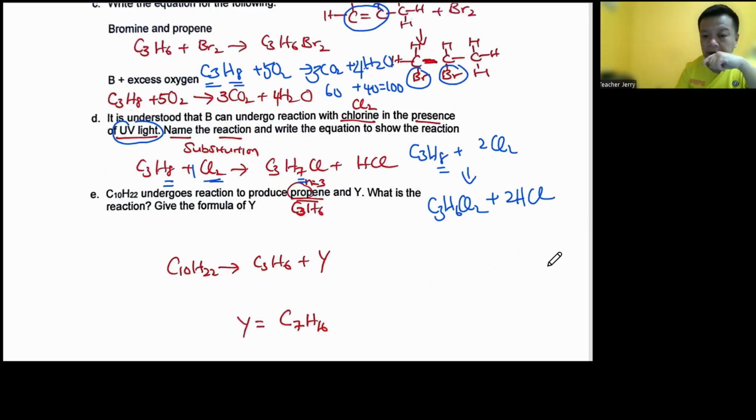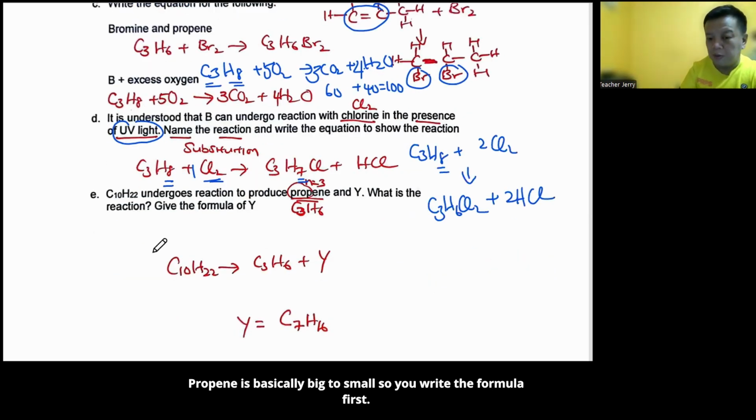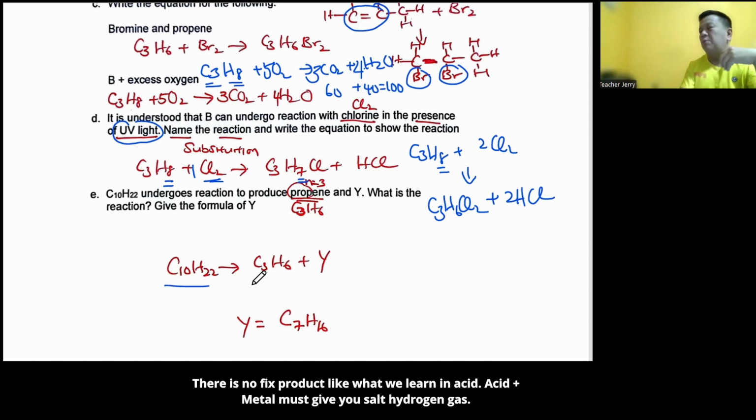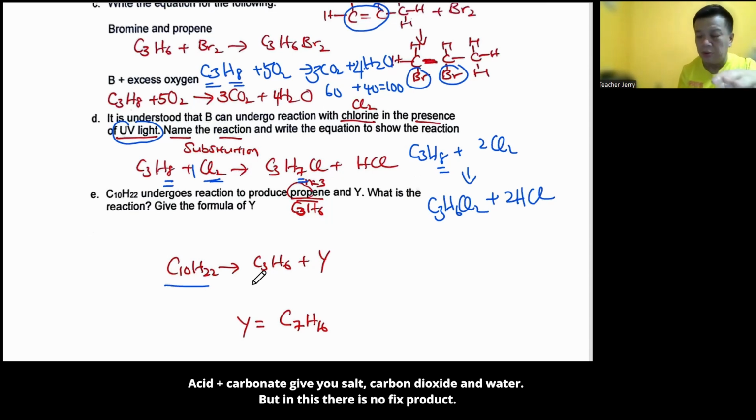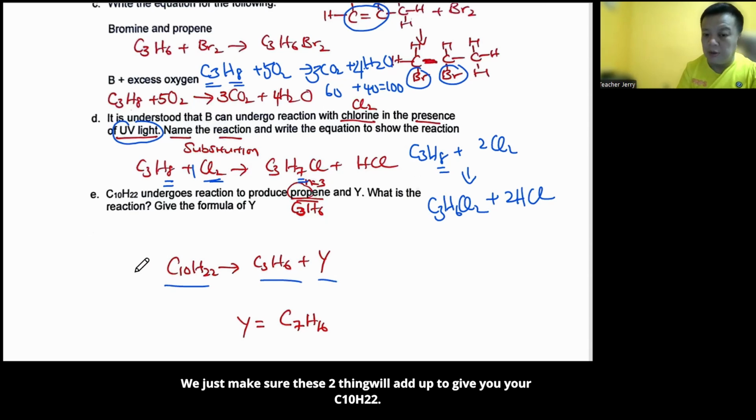Alright? Cracking basically means big to small, so you write the formula first. Alright, there's no fixed product, not like what we learned in acids, like acid plus metal must give you salt and hydrogen gas, acid plus carbonate gives you salt, carbon dioxide and water. But in this cracking, there's no fixed product. We just make sure that these two things will add up to give you your